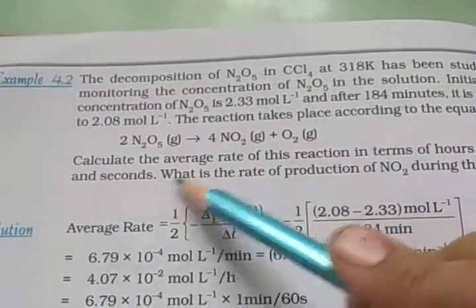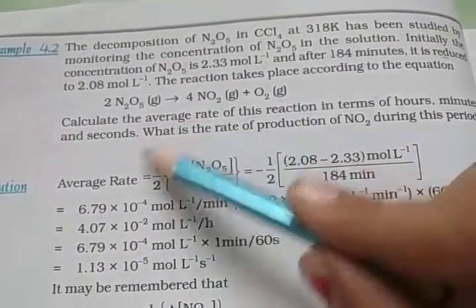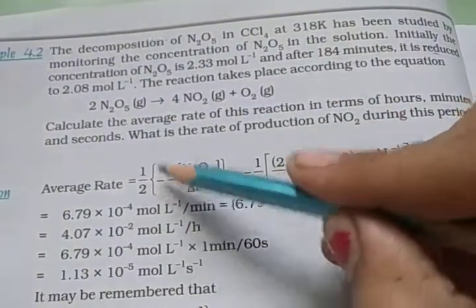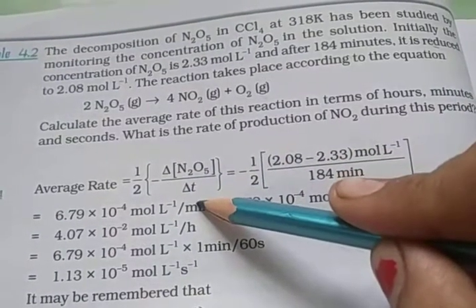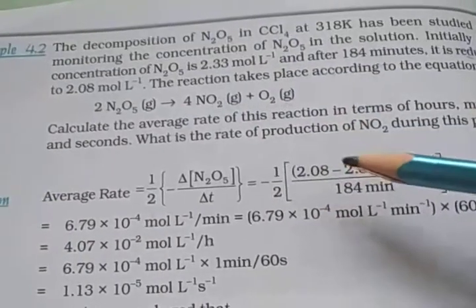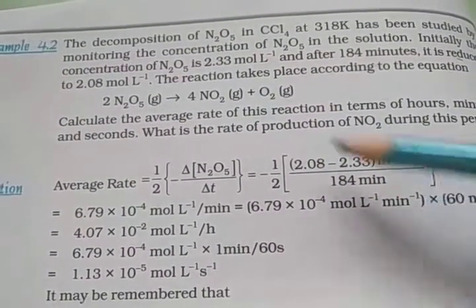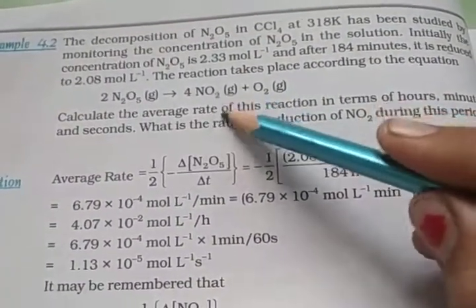Calculate the average rate, which you already know about. We find the formula of the delta way. Here N2O5 is given, so it is a reactant: minus delta [N2O5] divided by delta t is equal to the NO2 product, and then O2 is also a product. So here we calculate the average rate.